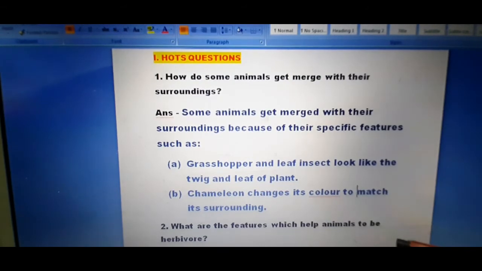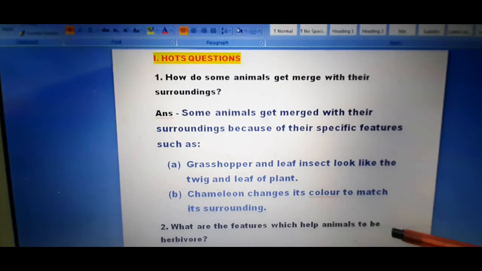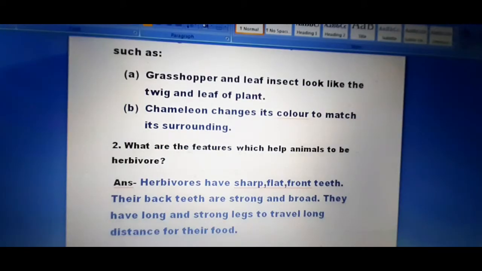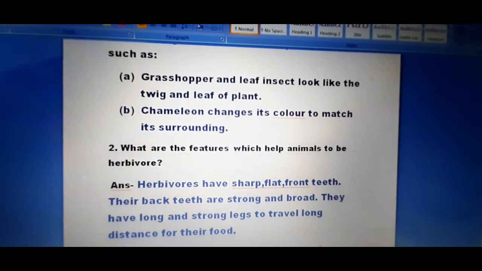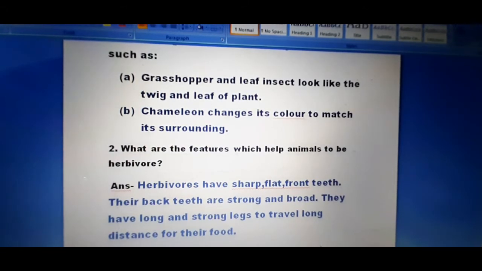Your next question is, what are the features which help an animal to be a herbivore? This is your second question, and it is the last question of the HOT question answer. So students, this is the second question of the HOT question answer. What are the features which help an animal to be a herbivore?